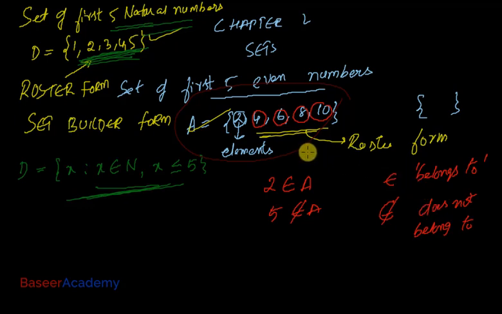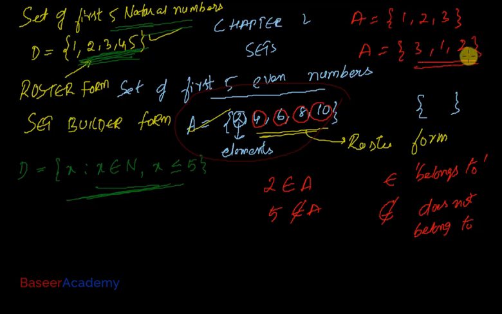The order in which you write the elements is immaterial, which means, let's say I write down the set A as 1, 2, 3. If I write down the set A as 3, 1, 2 also, it doesn't matter. The order in which you write the elements doesn't matter in a set. And a set only contains distinct elements.